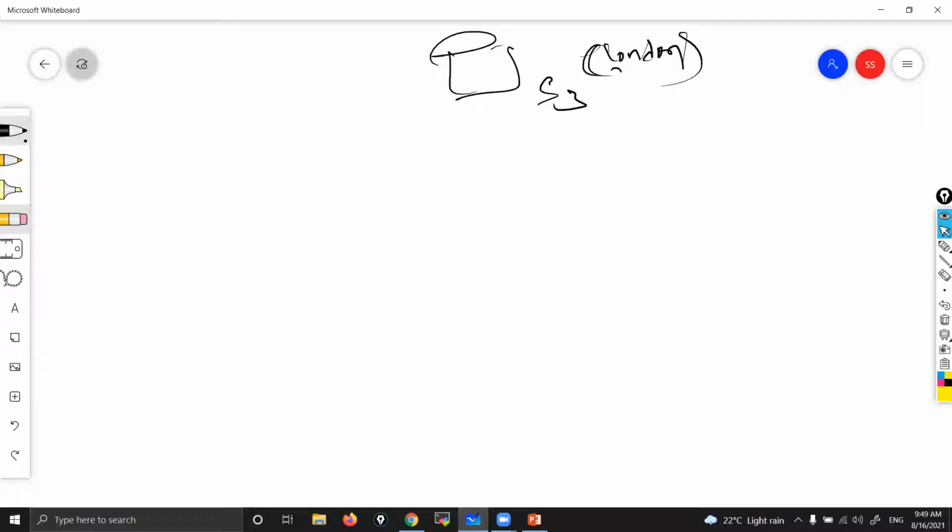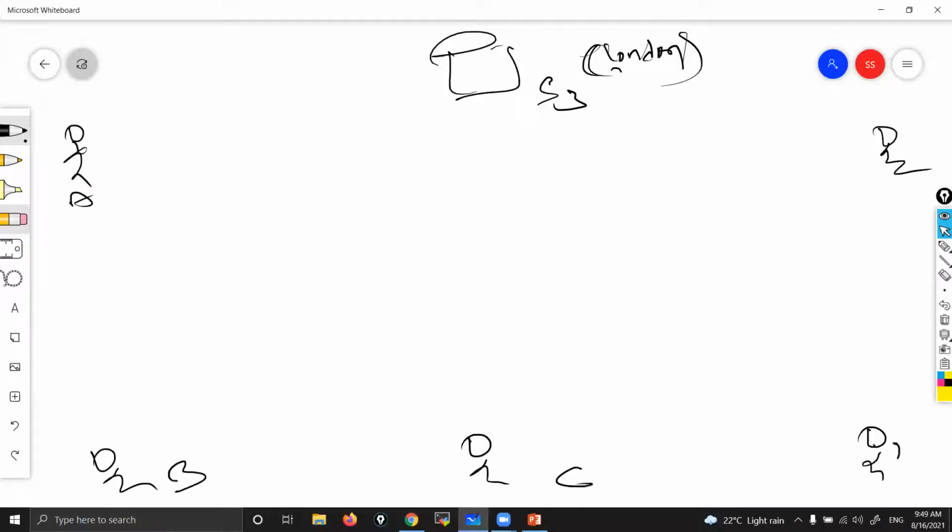Now, these are my colleagues who are sitting in different geographical locations. So A, B, C, D, E, and one more guy is F. My bucket is in London, and F is in Paris.